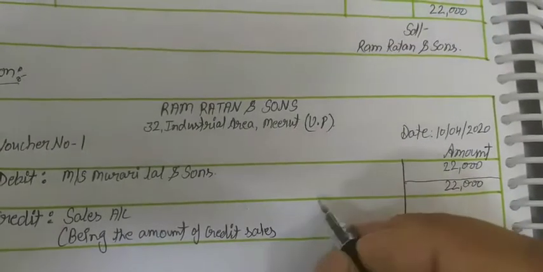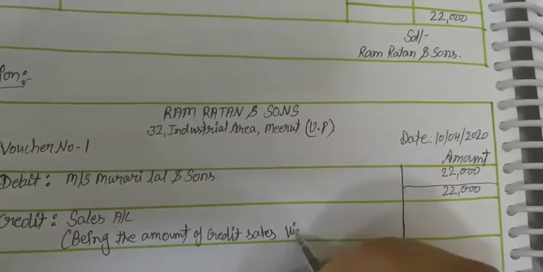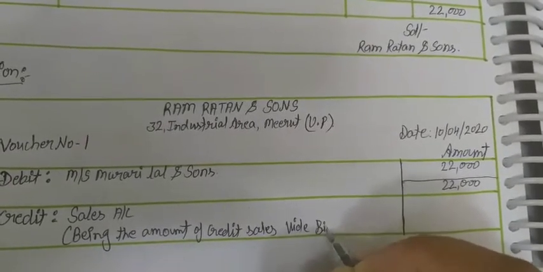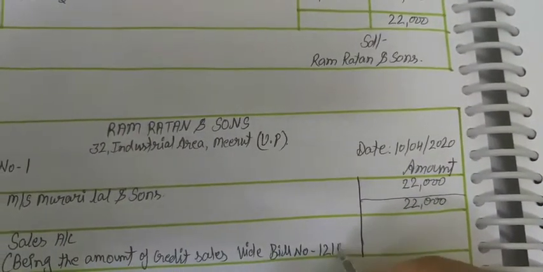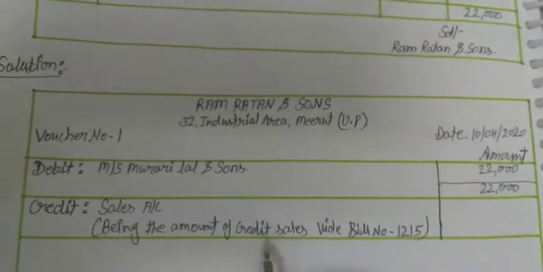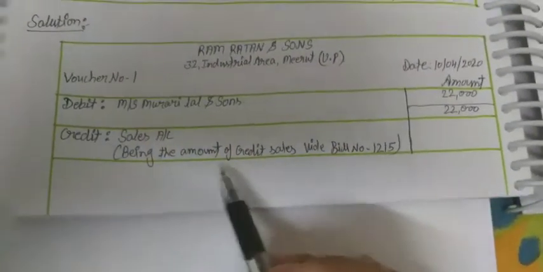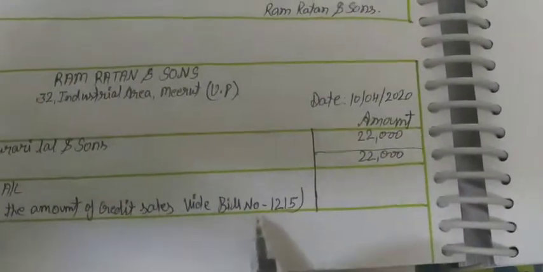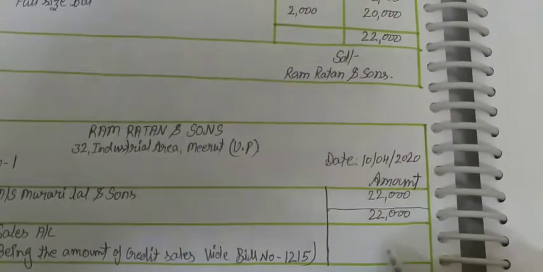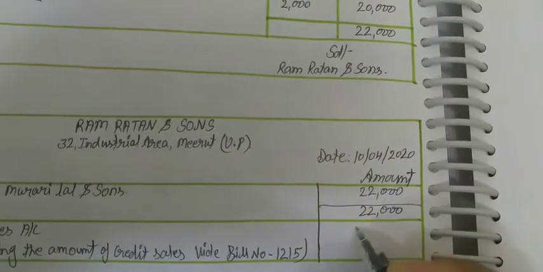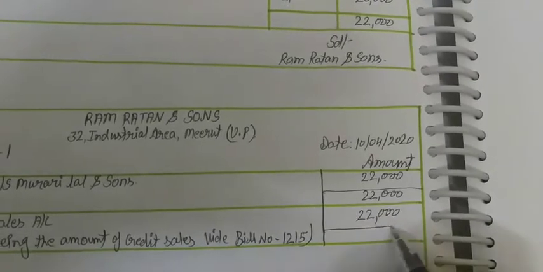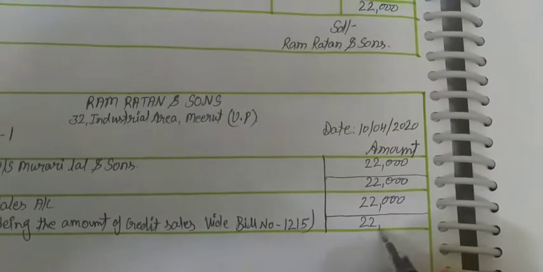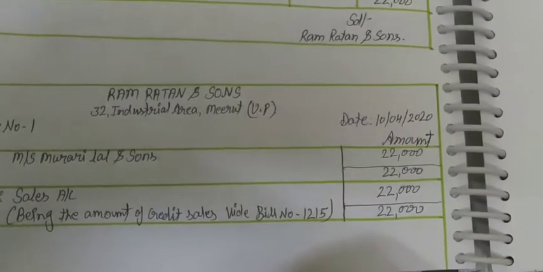Credit sales have been made against what? Bill number. The bill number is 1215. Sales account has been credited, okay, against bill number 1215. So sales account credited by 22,000, and the total amount on the credit side, that is 22,000, we have to mention.